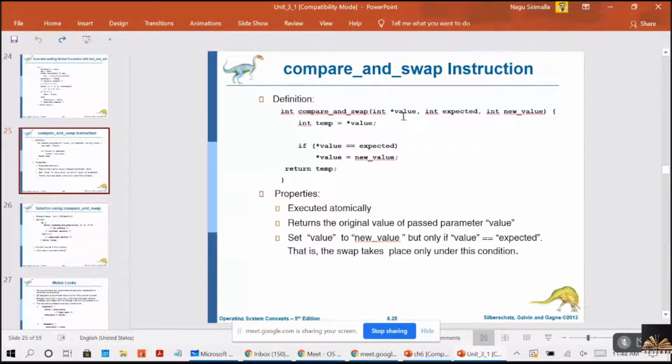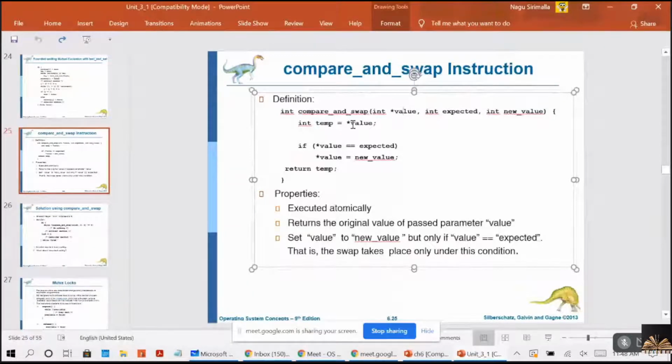You are getting me, guys? Now, what value will become the new value? 1, right? Because value equal to expected is satisfying. Now your value will become 1, and it will return the temp.